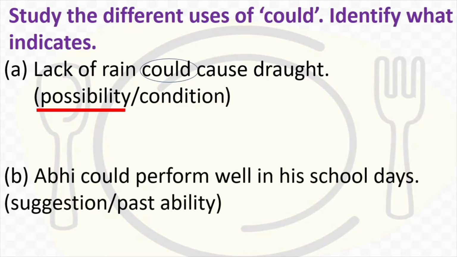Abhi could perform well in his school days. So here there is a could here. Abhi could perform well in his school days. So school days are now past. Okay, we are talking about something which Abhi used to do when he was in school. So here it is not a suggestion, but it is a past ability. So you can see in one case could was a possibility, in the other case could is a past ability.